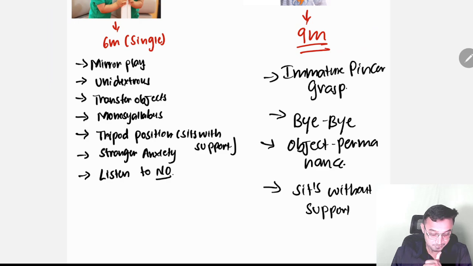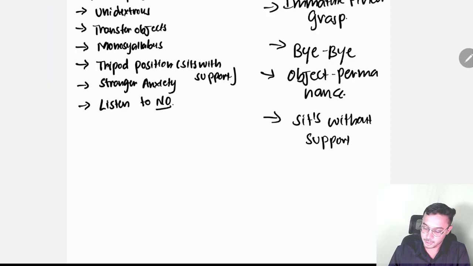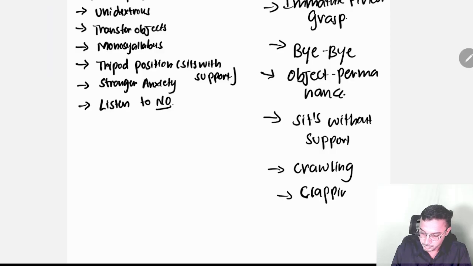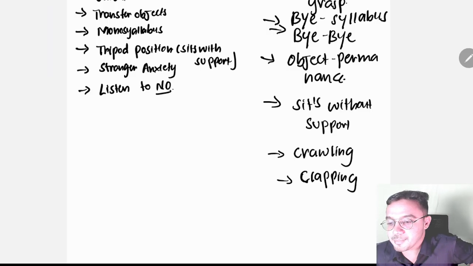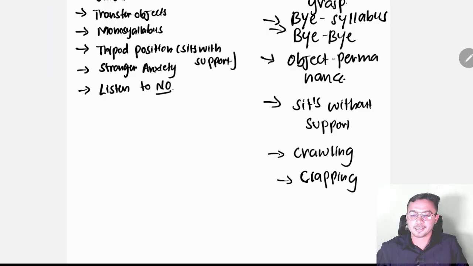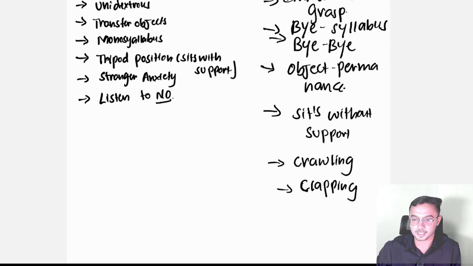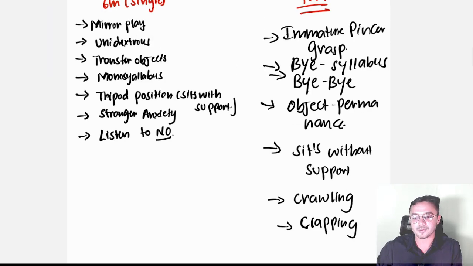And next, crawling and clapping will also come over here. And bye syllabus. So what do you mean by bye syllabus? It is like mama, papa and all. They come under bye syllabus, not under monosyllabus. It is nothing but two words, ma, ba and all. So this is about 9 months.